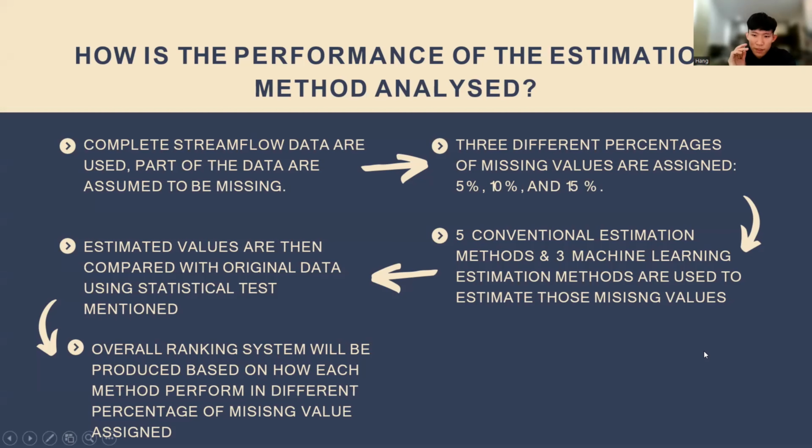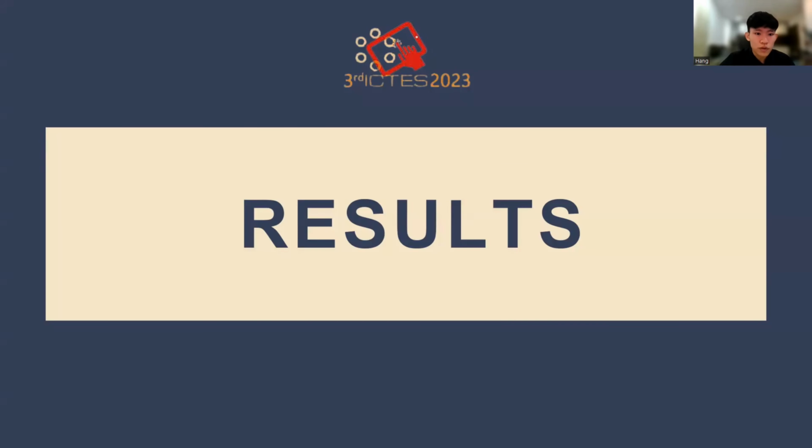So we assume that part of them is missing, and then we'll use all the methods, the 5 conventional methods and 3 machine learning methods to estimate all these missing values. And we'll compare all these estimated values with the original data set using the statistical tests that we mentioned just now. And finally, we'll produce an overall ranking system to rank which estimation method works the best and which works the least best or the worst. Yeah. And now we move to our results.